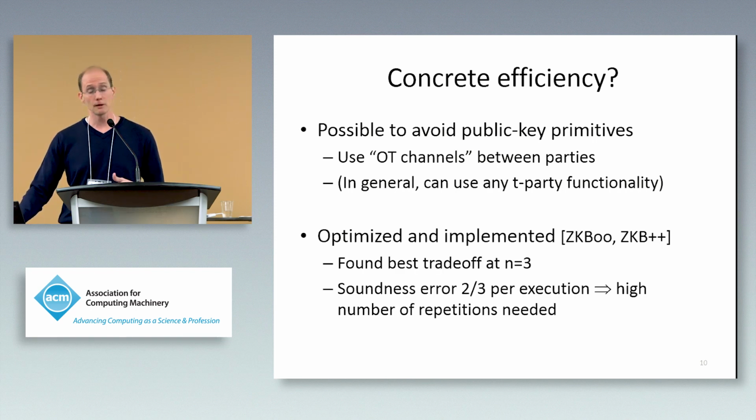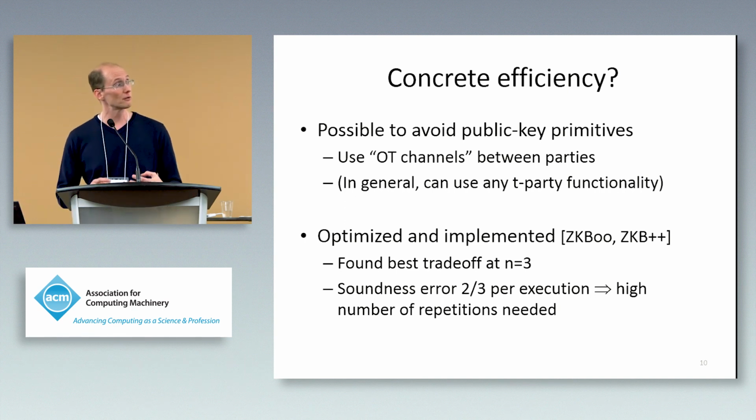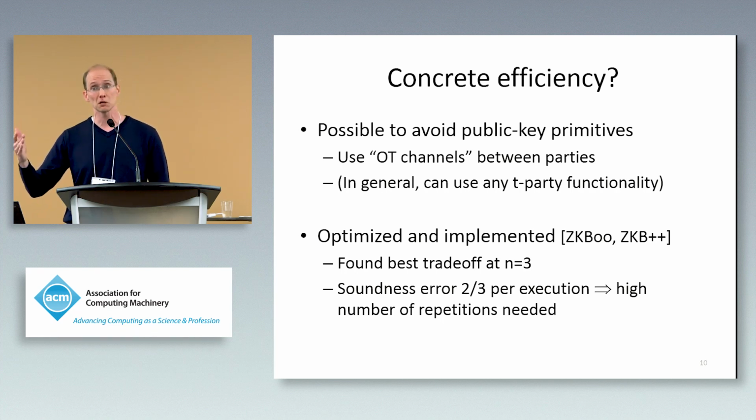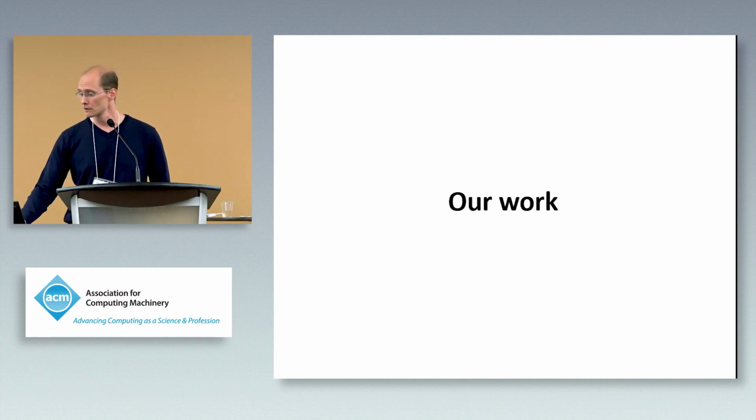This approach was optimized and implemented in the line of work ZKBoo and ZKB++. It turns out they found that empirically the best trade-off they obtained was actually setting n quite low. They set it to n equals 3, and then did a high number of repetitions in order to get good soundness for the resulting zero-knowledge protocol.